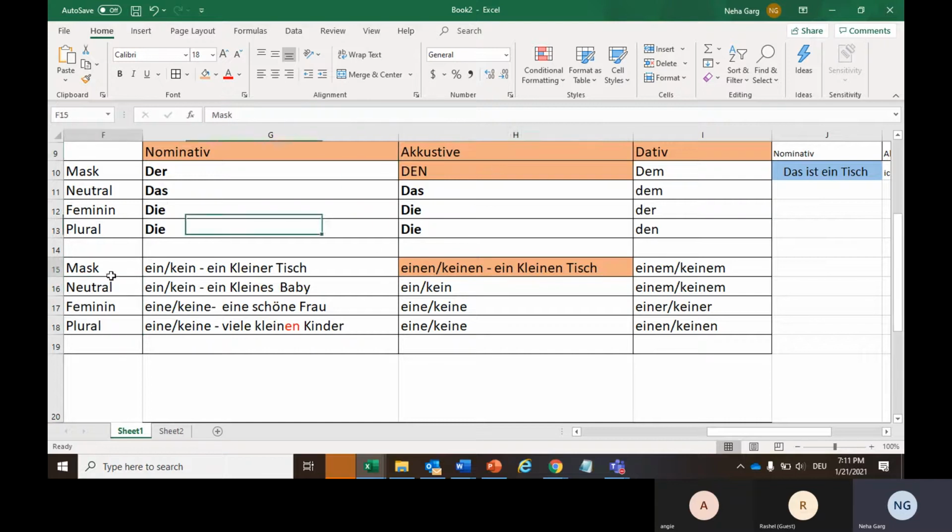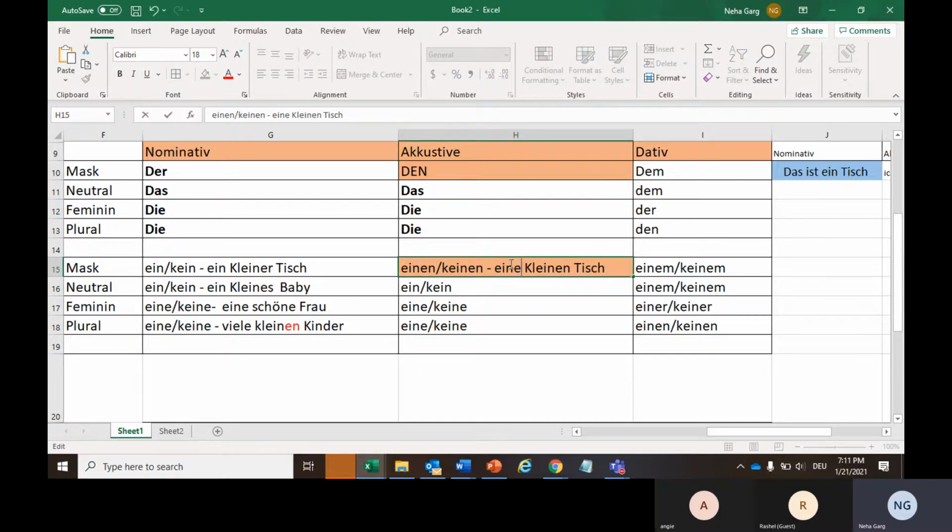So this masculine and accusative case is always considered as a special case. So here we have einen already. So with our adjective we will add another en, which is coming from this den.